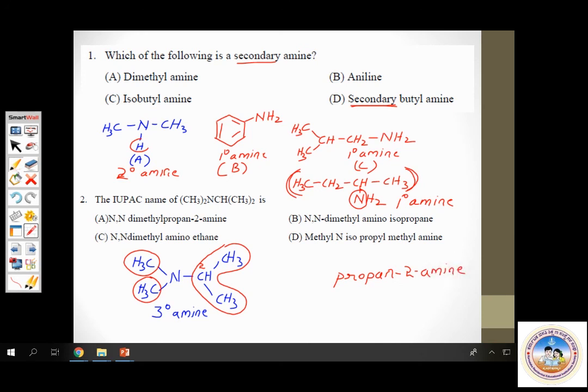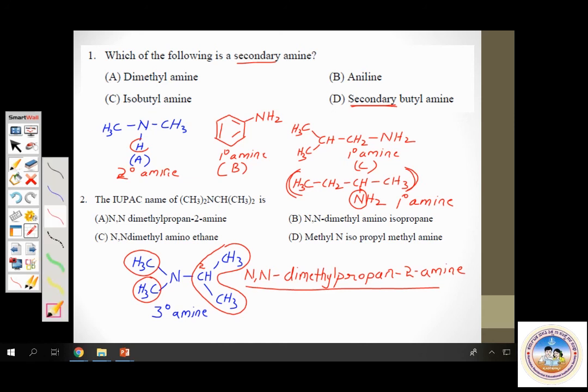Now you have two methyl groups attached to nitrogen, so you can call it N,N-dimethylpropan-2-amine. This is the name. Which option matches this? N,N-dimethylpropan-2-amine. Option A. Option A is the correct answer.